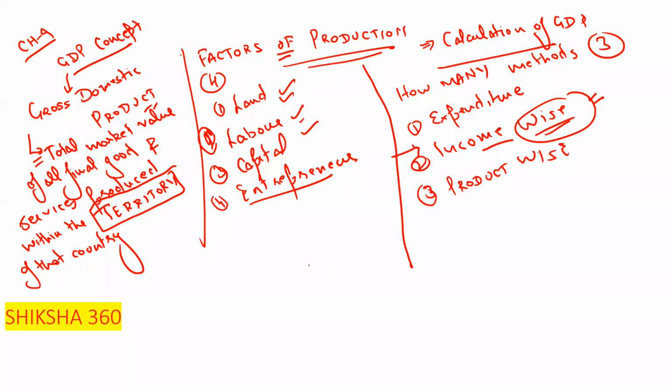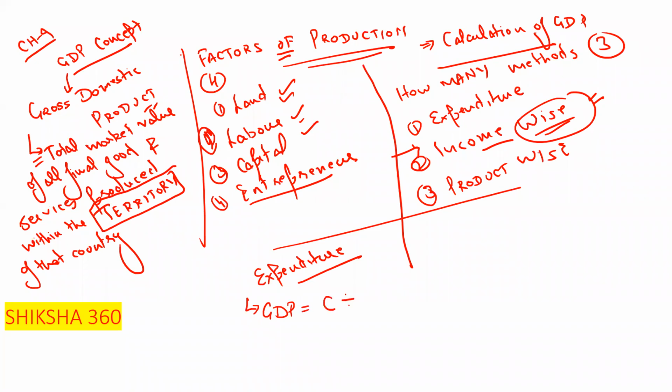Now under the expenditure method, there is one formula to calculate the GDP. GDP is equal to consumption plus gross investment plus government spending plus export minus import.